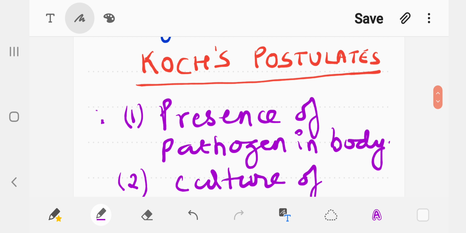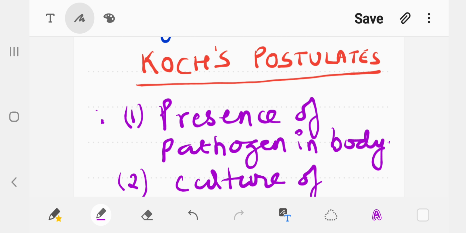Let's take the example of typhoid, which is caused by the bacteria named Salmonella typhi. It is the bacteria which causes typhoid.